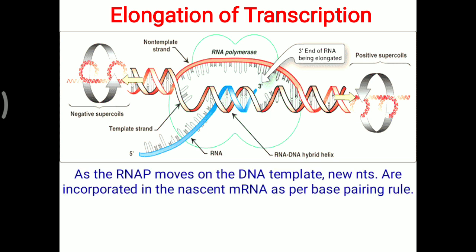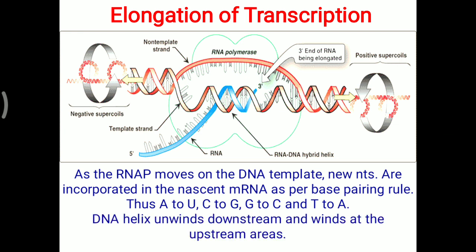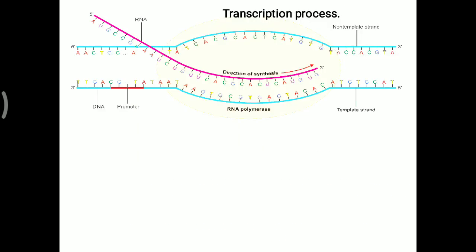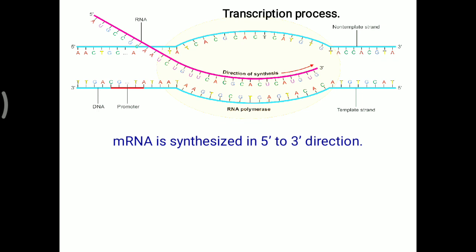First, as the RNA polymerase moves on the DNA template, new nucleotides are incorporated in the nascent mRNA as per the base pairing rule. Thus here also A to U, C to G, G to C and T to A base sequences are maintained. The DNA helix unwinds downstream and rewinds at the upstream area. When there is unwinding of the DNA, supercoiling will be generated, and this supercoiling needs to be released. mRNA is synthesized in a 5' to 3' direction, which we have already seen.